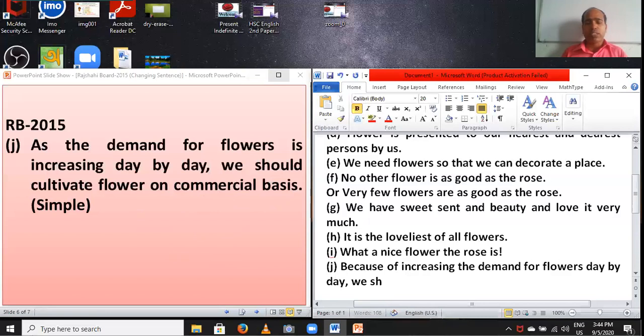We, as I showed you already, should cultivate flowers on commercial basis.